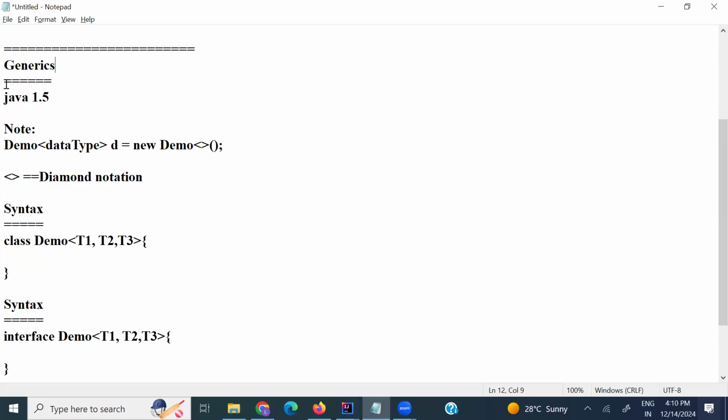What is the use of generics? Generics provide type safety for the application. Type safety means the operation is performed on the right data, where the right data type is specified as a parameter. Inside the diamond notation, you can specify what type of data you are using. That is how we implement it using generics.